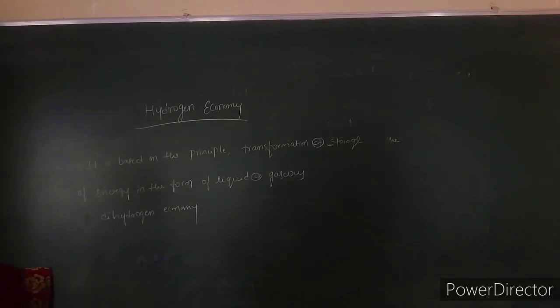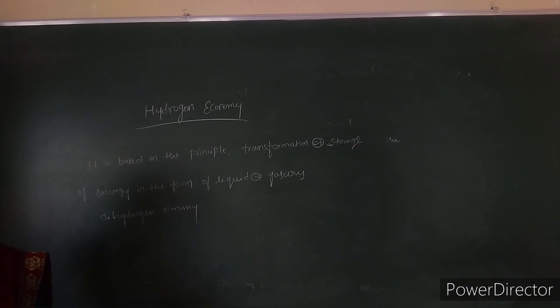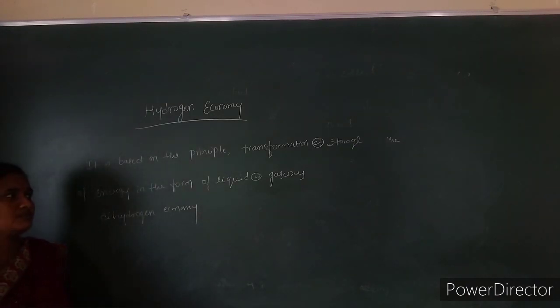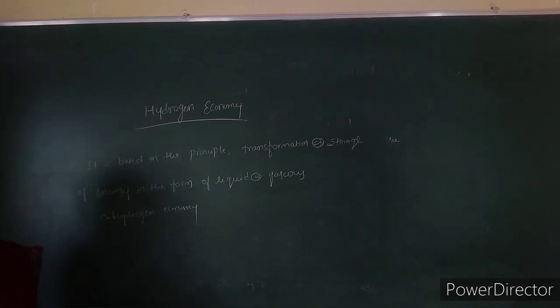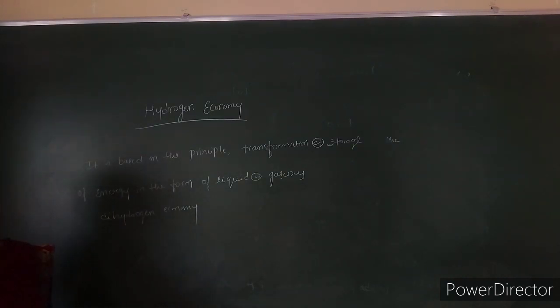The advantage of the hydrogen economy is that energy is transmitted in the form of dihydrogen and not as electrical power. Means we are transmitting dihydrogen, not electricity. This is the most advantageous feature of a hydrogen economy and hydrogen fuel.